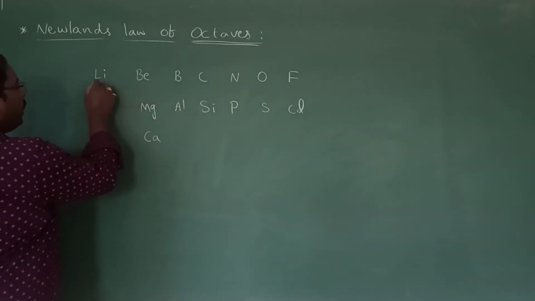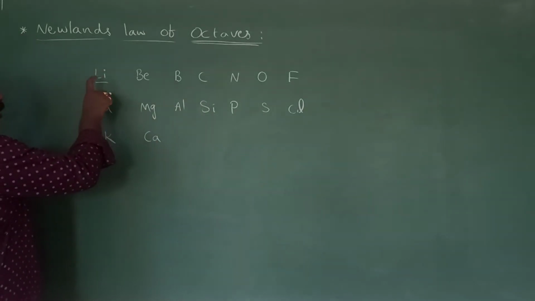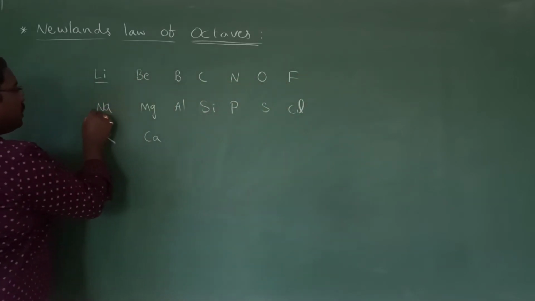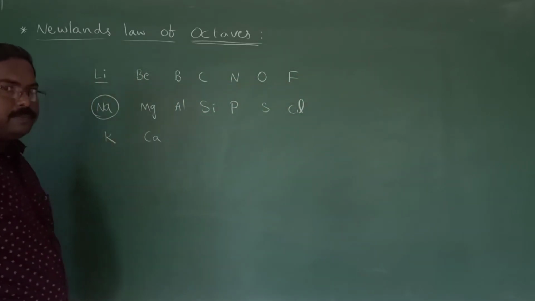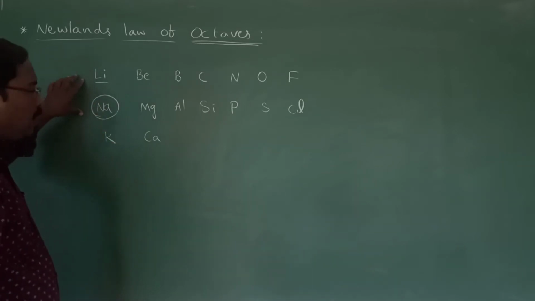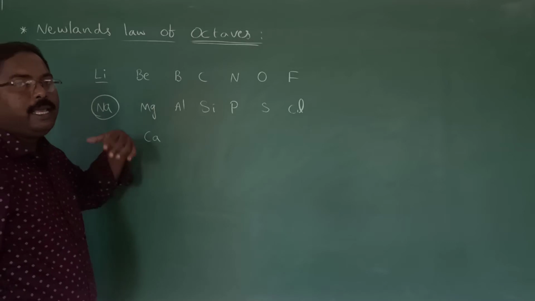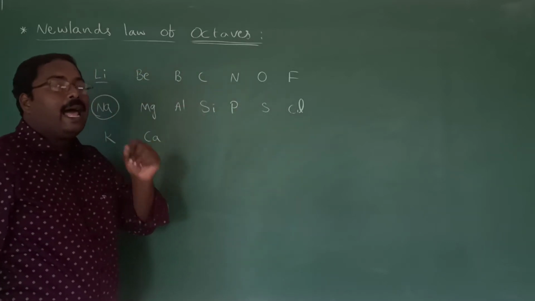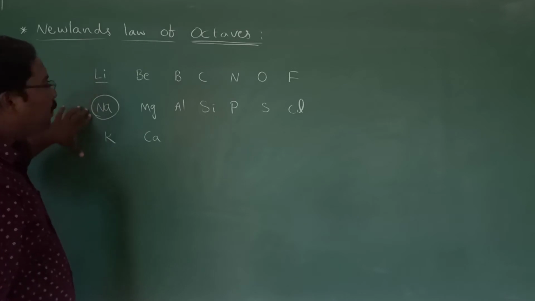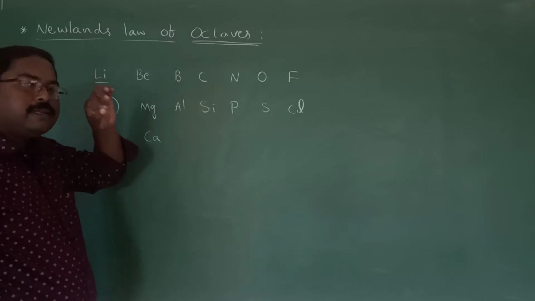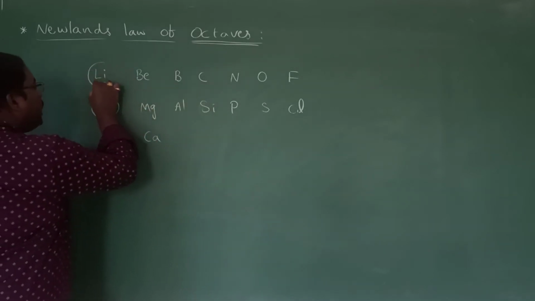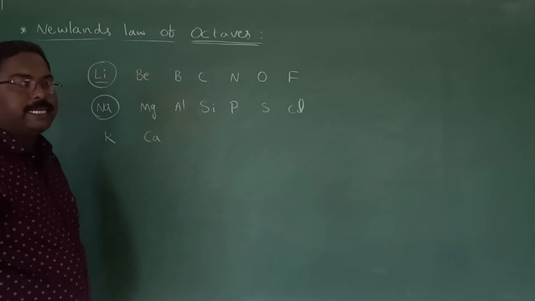From lithium, if you count 1, 2, 3, 4, 5, 6, 7, this is the 8th element. As we already know, lithium and sodium come under the alkali metals family. The properties of these two elements are similar. So that is what Newland's law of octaves states.